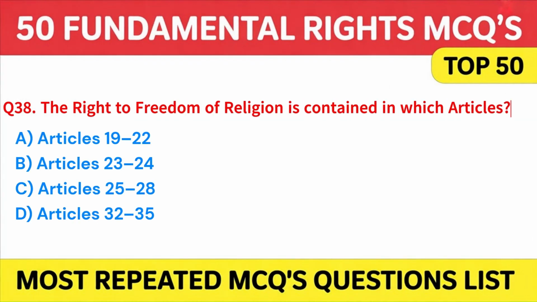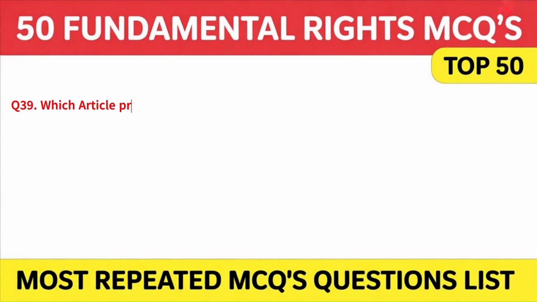A. Articles 19 to 22. B. Articles 23 to 24. C. Articles 25 to 28. Or D. Articles 32 to 35. Answer. C. Articles 25 to 28. Next question is, which article provides protection against arrest and detention in certain cases?